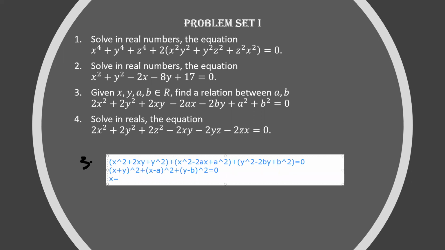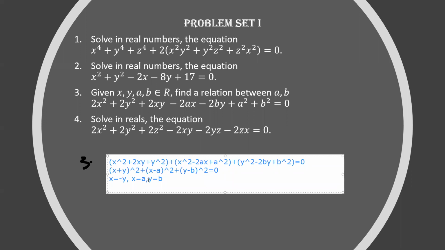So it means that x is minus y, x is equal to a and y is equal to b. Then what does this mean? x equal to a, y equal to b directly means that a is equal to minus b. So this is the answer which Aniruddha has given. So the answer is a equal to minus b.